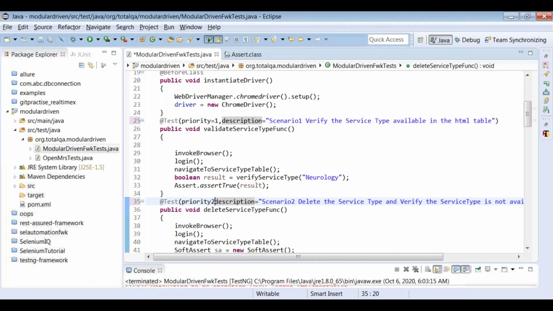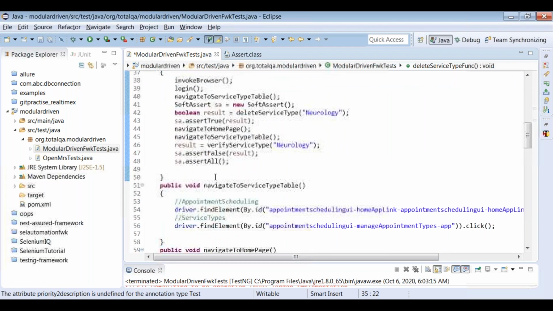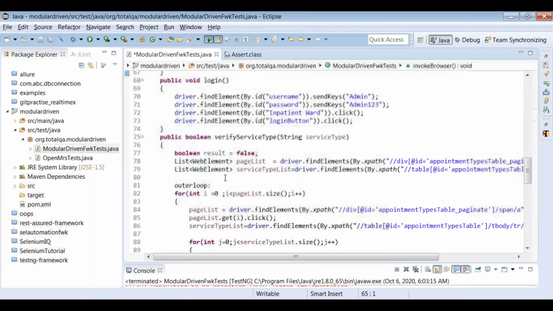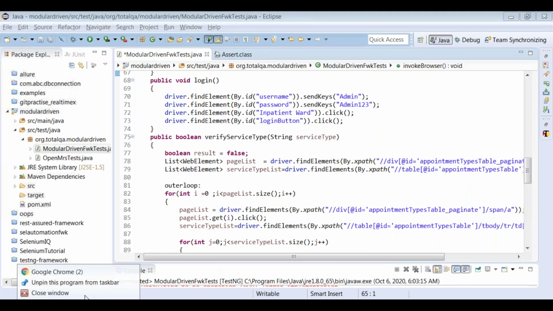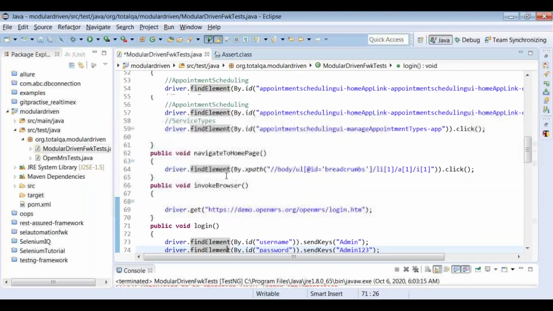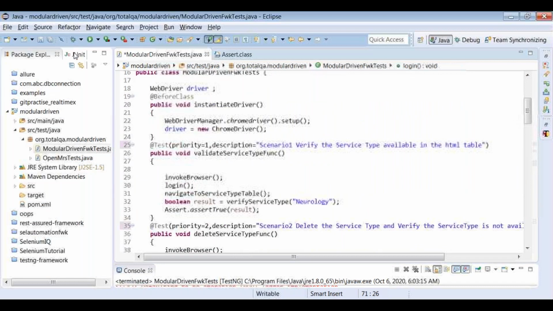And this program, we will put it in our blog as well, in the blog totalqa.com. We'll put it in the blog. Just go to these two examples, and the logic will be posted there. You can try to copy paste this logic and see whether it's working as expected or not. But right now there's an issue in the website, but I will try to rerun again. Let me close all the browsers and try to rerun one more time. Let's see, because we're putting a priority now. First it will execute the validate service type functionality.